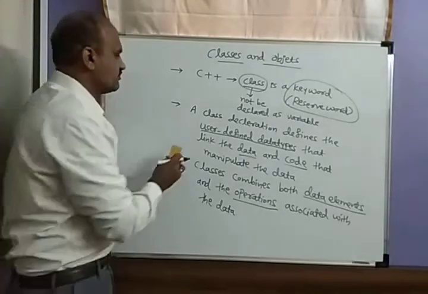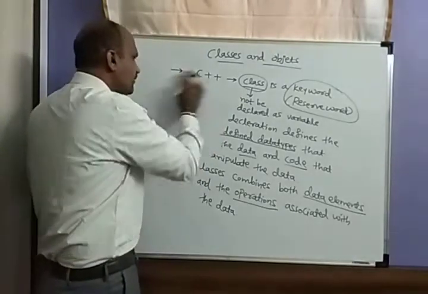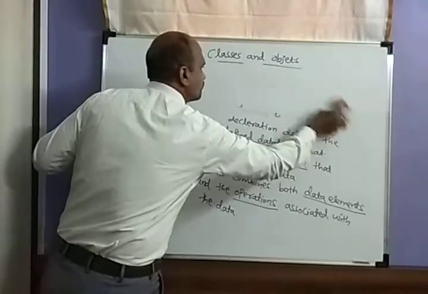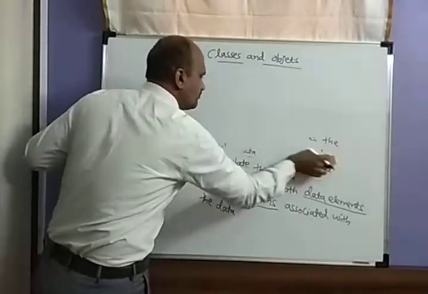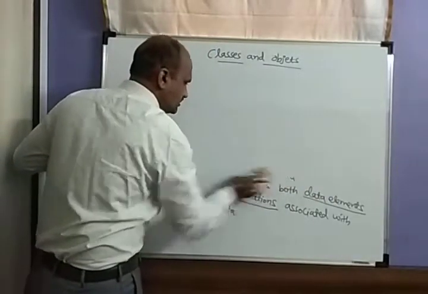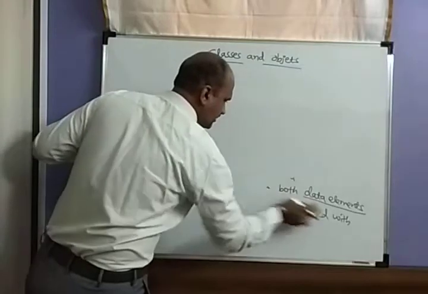So there is another very important question. What is the main difference between procedural and object oriented programming? C is a procedural language, and C++ is an object oriented language.